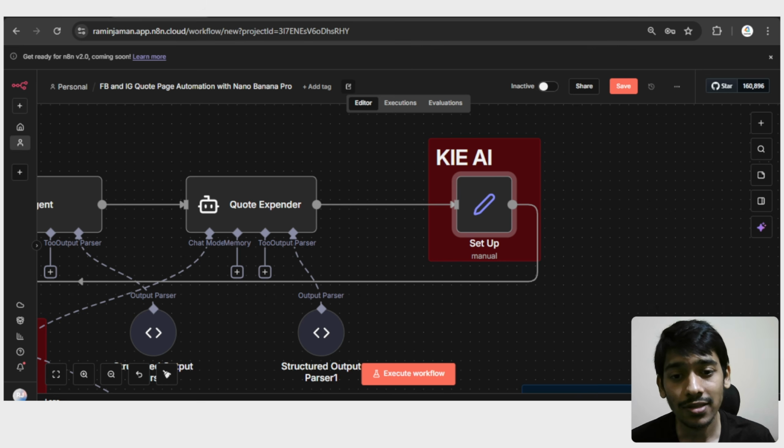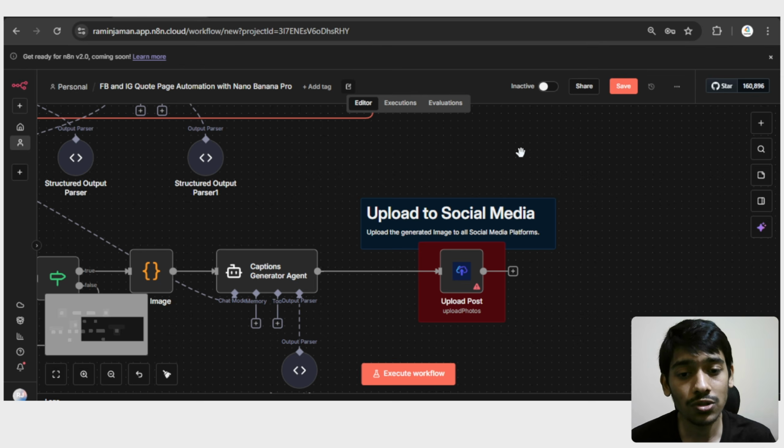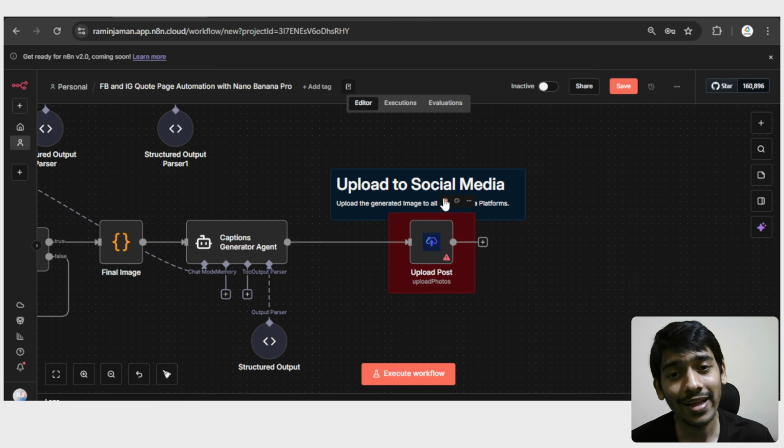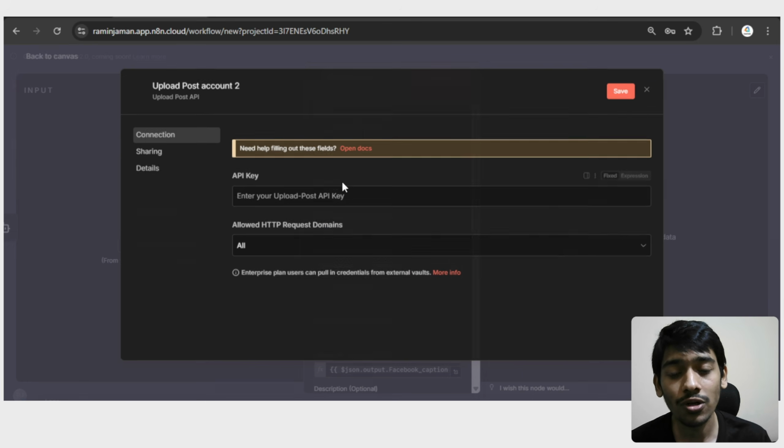And then I came here, and after that what you have to do is come to the last node, which is called upload post. In this case you have to click here, and there you have to give some credits, and also choose the social media platforms so that you can upload your generated image to all of your social media platforms. For that, at first come to credential to connect with, and then go with create new credential. If you never used that platform, you have to give the API key of this platform.